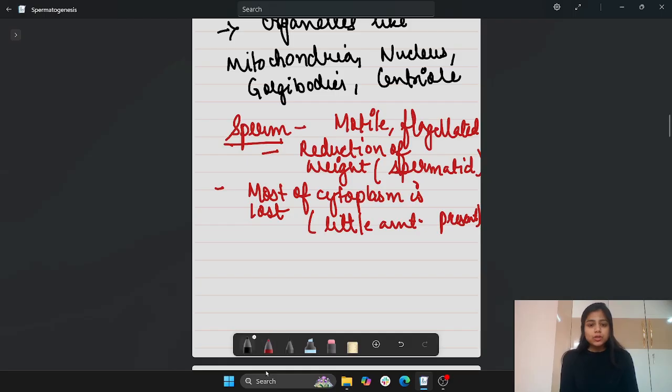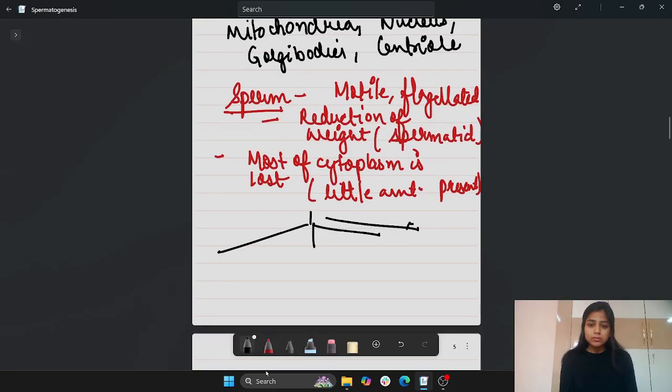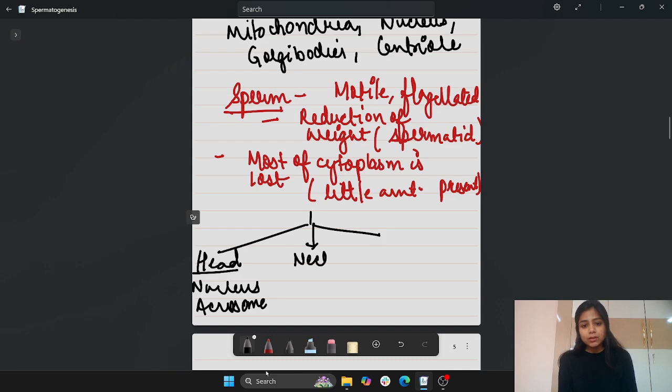So this sperm also has 4 parts. Let's see what they are. The first one is the head, that has the nucleus, and also the acrosome. Acrosome is the formation of the Golgi bodies. Then we have the neck, which has the centrioles. What are the two centrioles?